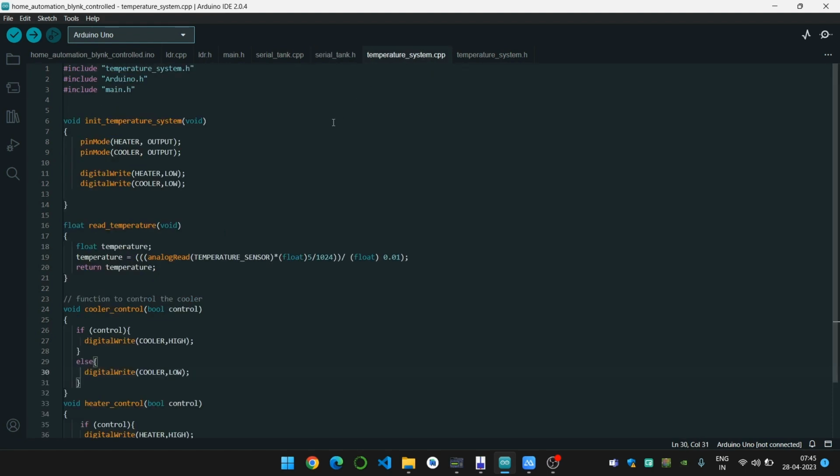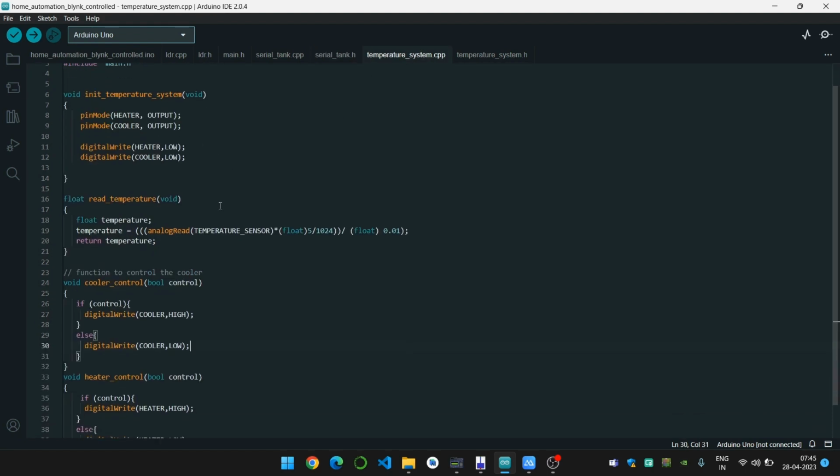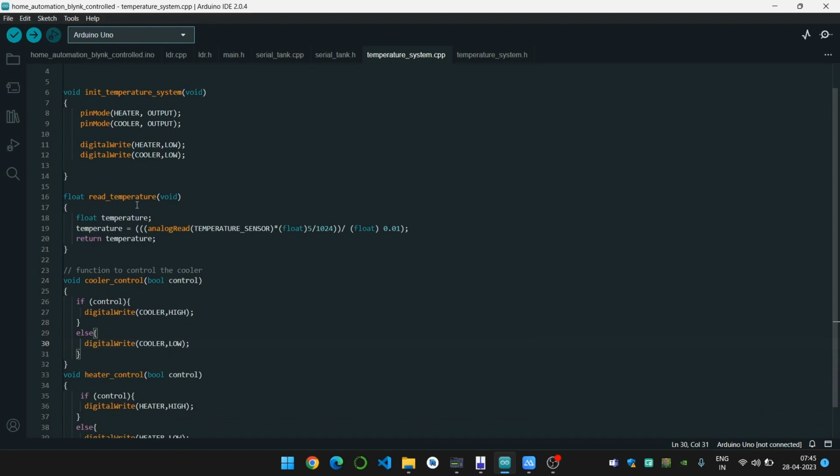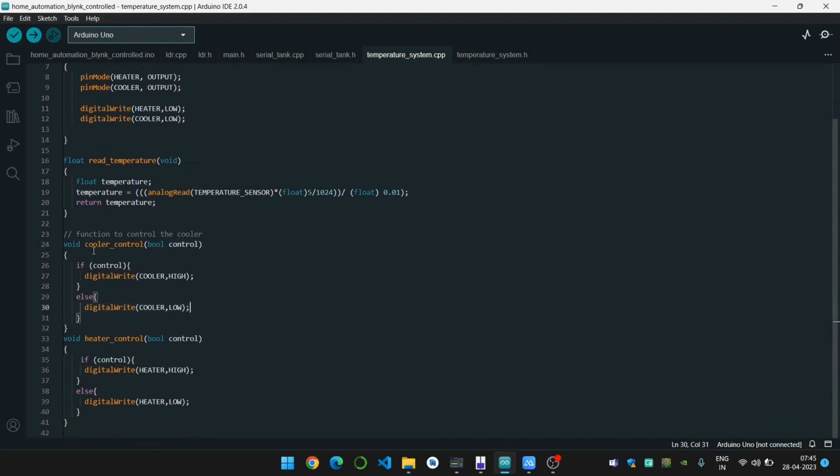This file is for the temperature system. We initialize the temperature system. We read the temperature from the temperature system using this function. This is the cooler control and heater control function respectively.